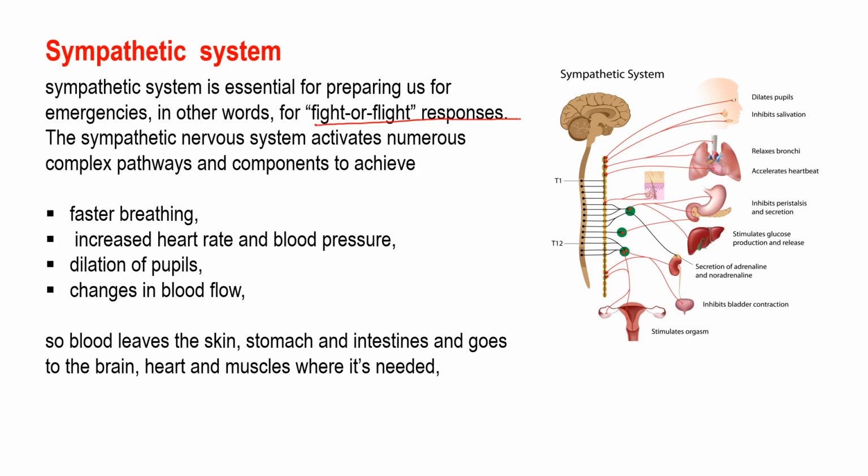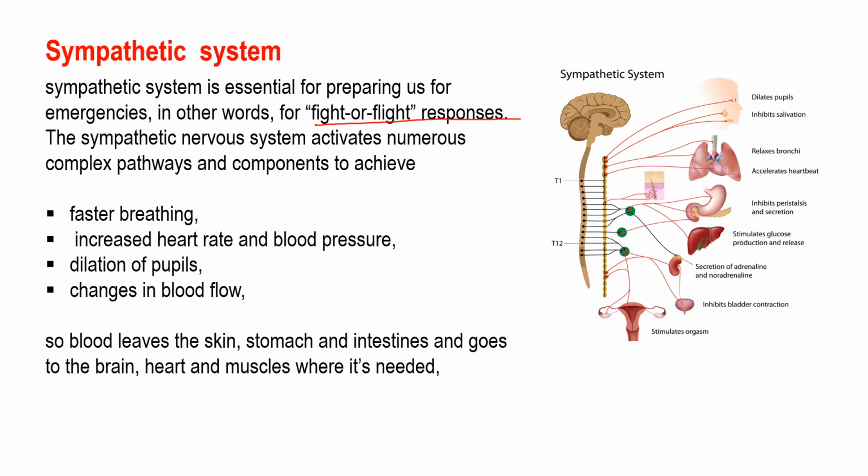This response is characterized by the release of large quantities of epinephrine from the adrenal gland, and ultimately it increases heart rate and cardiac output, with skeletal muscle vasodilation, cutaneous and gastrointestinal vasoconstriction, pupillary dilation, bronchial dilation, and so on. So basically, it makes us ready for the fight or flight responses, and that is why it is known as the fight or flight system.